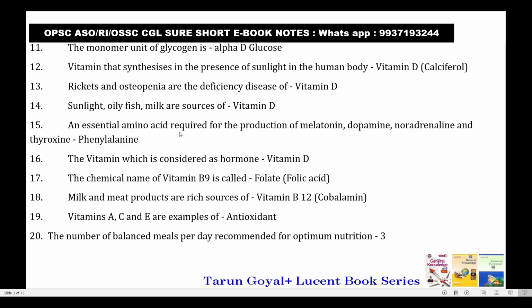An essential amino acid required for the production of melatonin, dopamine, noradrenaline and thyroxine is phenylalanine. The vitamin which is considered a hormone is vitamin D. The chemical name of vitamin B9 is folate or folic acid.